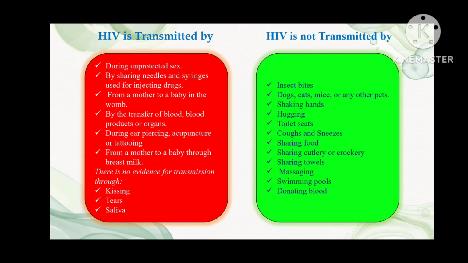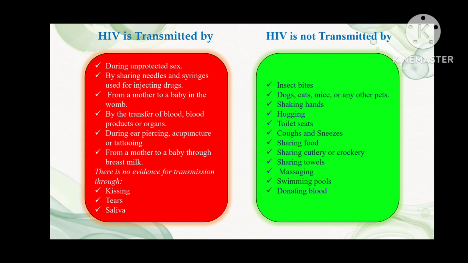Generally, HIV is transmitted during unprotected sex, by sharing needles and syringes used for injecting drugs, from a mother to a baby in the womb, by the transfer of blood, blood products or organs, during ear piercing, acupuncture or tattooing, and from a mother to a baby through breast milk. There is no evidence for transmission through kissing, tears, or saliva.